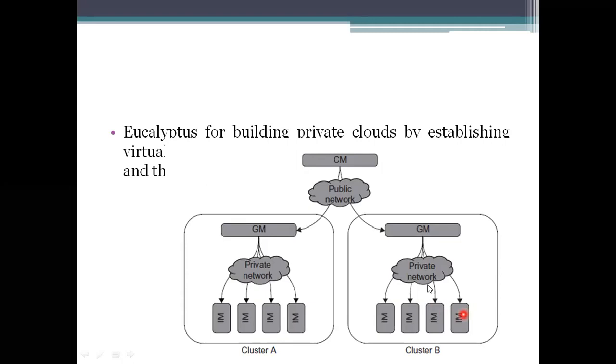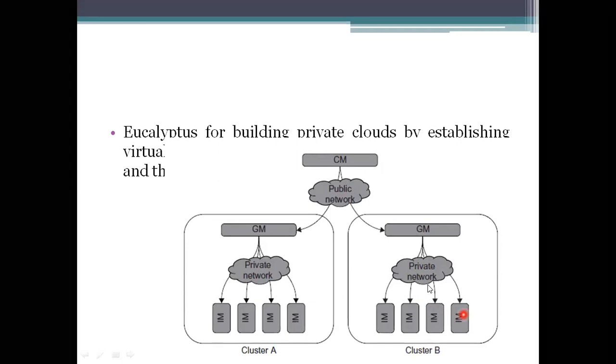The instance manager controls the execution, makes inspections, and has the capability of terminating virtual machine instances on any host when running. It has a high capability when compared with the normal guest operating systems.